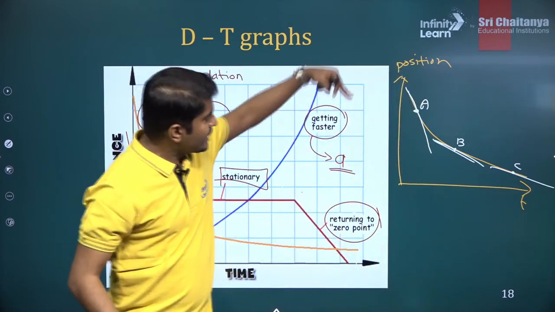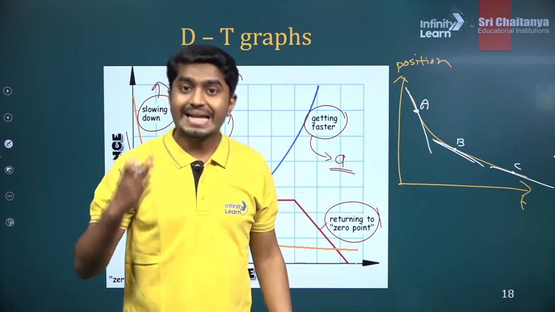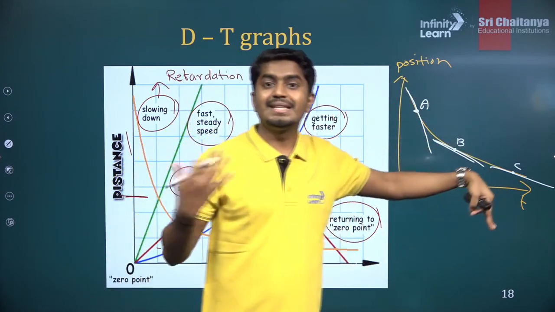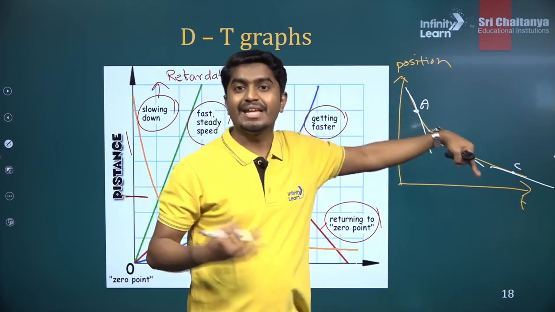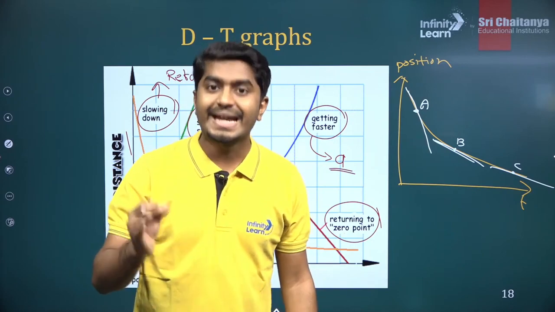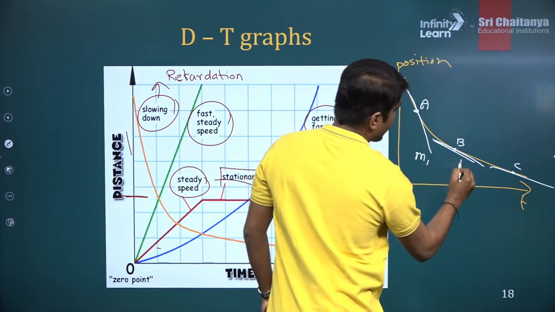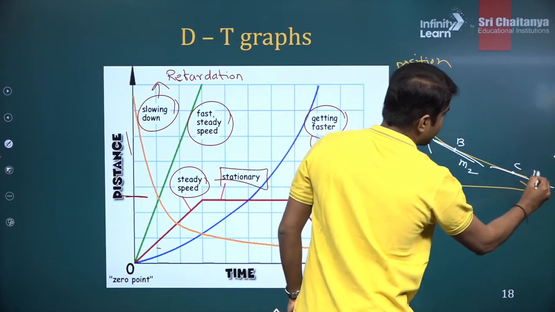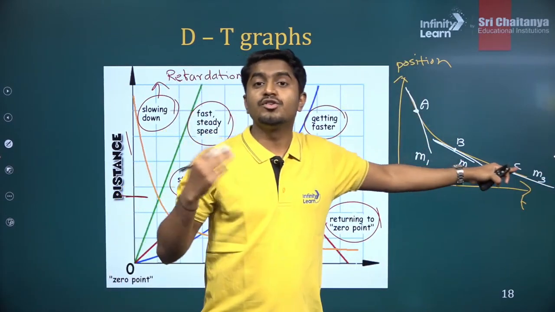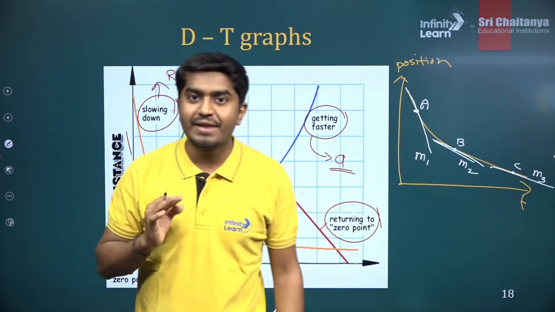So what do you find? You find that the tangents are becoming less steep. But all these tangents, the slope would be negative. Can you see? The slope is going to be negative. Let's suppose the slope is here m1, m2 and m3. These are the 3 different values of the slope, and all 3 of them are negative values.